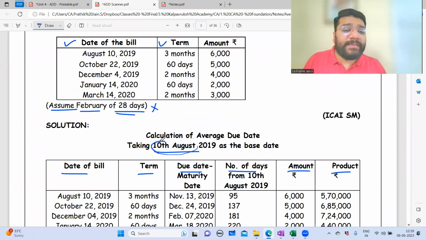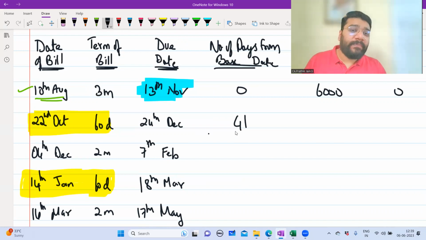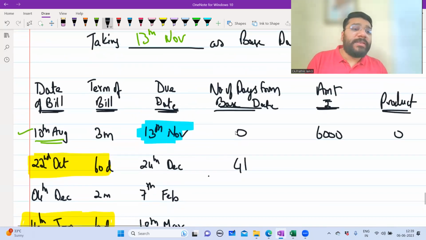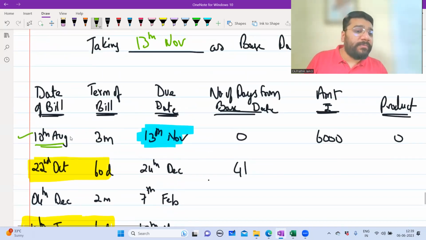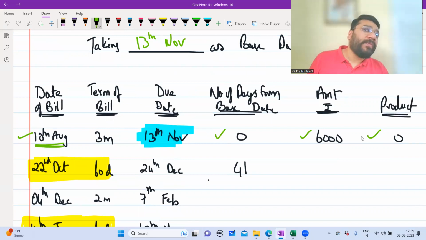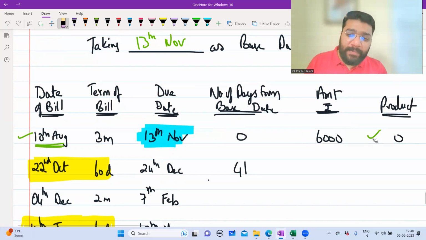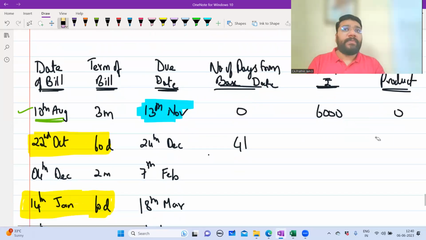Because they have taken the base date as 10th August now. We are taking the base date as what? You didn't listen to what I said. You can take 10th August also as the base date. But what will happen is, if you take 10th August to 13th November, you will end up getting this number of days, so unnecessarily you have to calculate. If I take 13th November as the base date, all this is 0 now. The answer will be the same. At the end we'll match and see, we'll get the same answer.